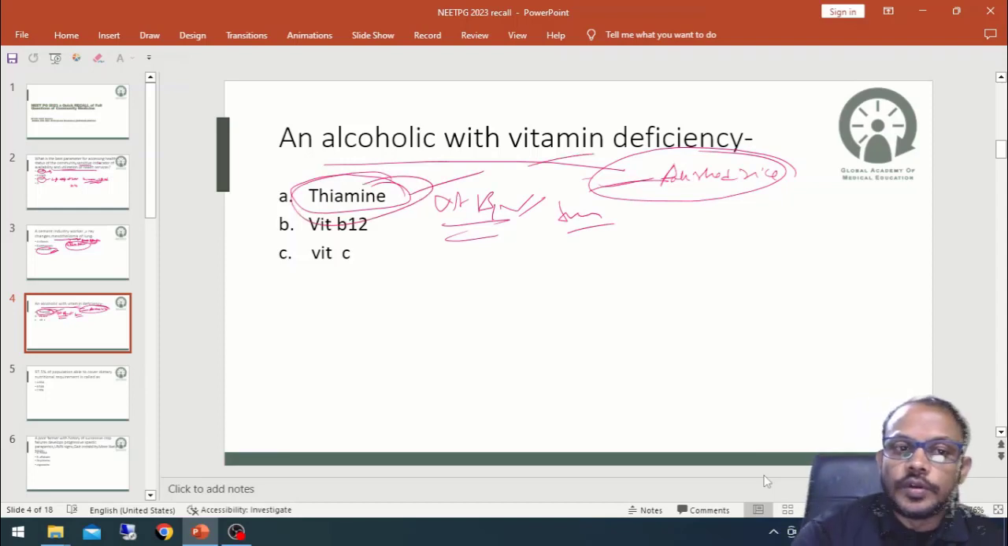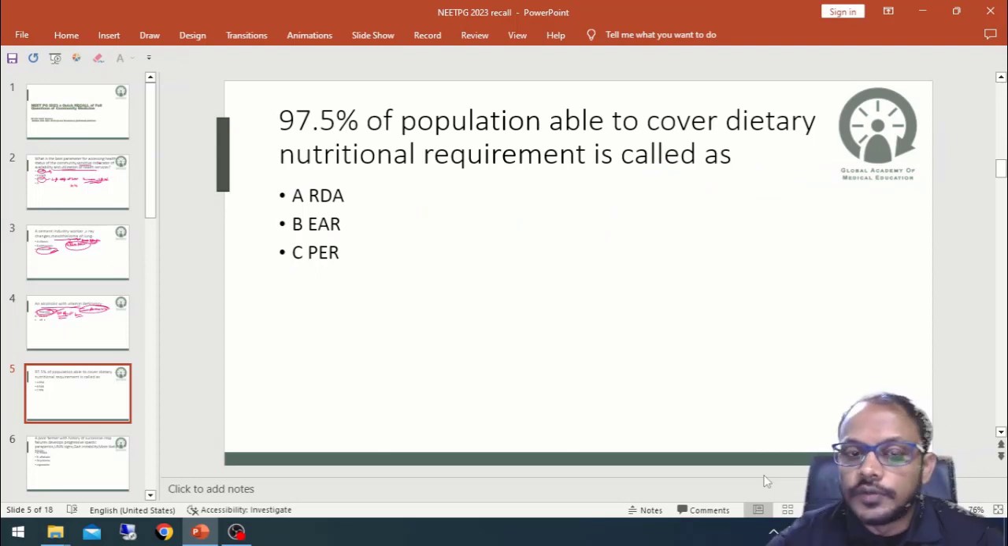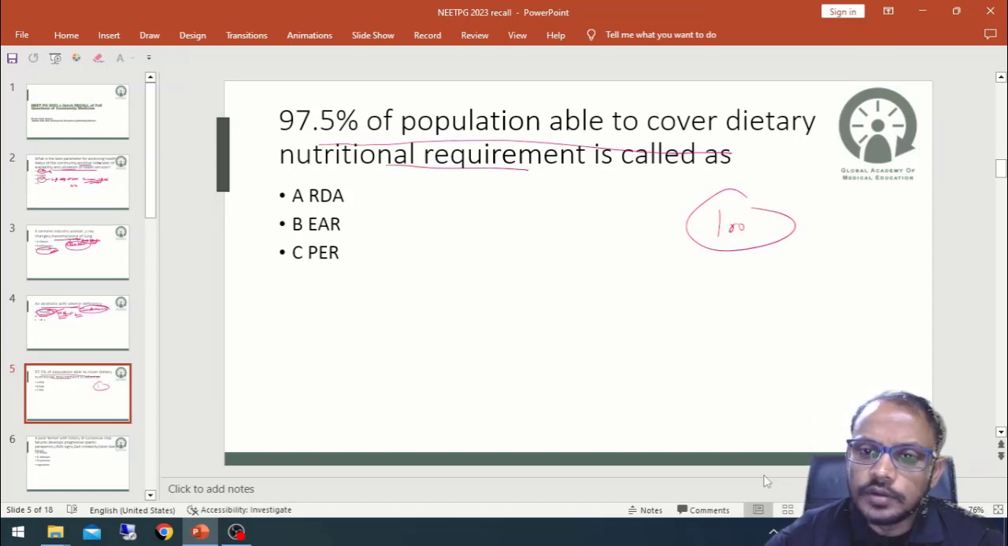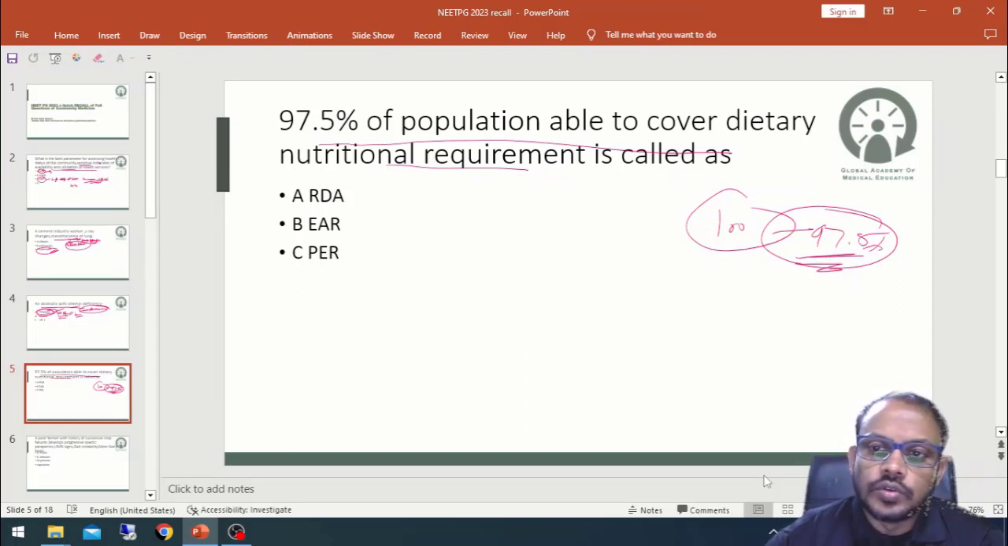Okay. So, next question, it was asked that 97.5% of the population is able to cover the dietary requirements. So, means if 100 people are living, the recommendation should fulfill the dietary requirements of 97.5% of the population. Okay. So, that should be called RDA, that is called recommended dietary allowance. That should be the answer.